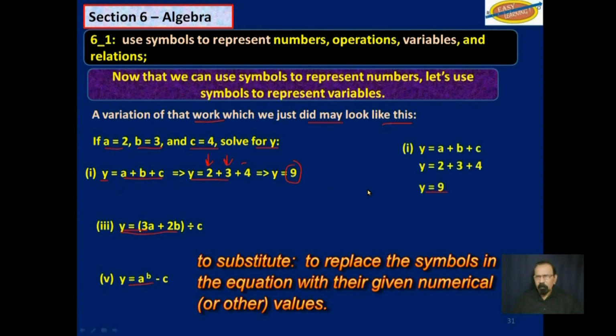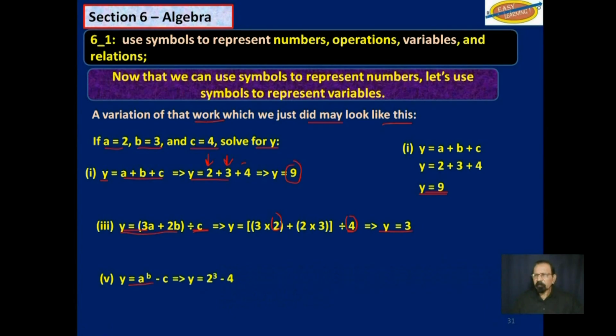We get 9. Here, again, we substitute 3A. A is 2, so 3 times 2, and so on. C is 4, so we substitute 4 for C. We work that out, and we get Y is equal to 3.